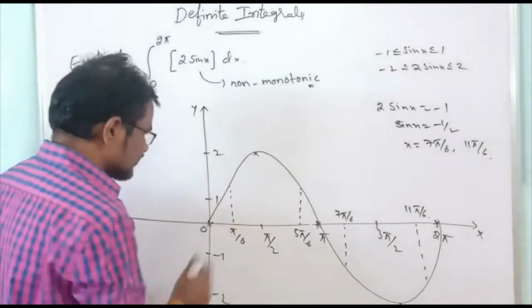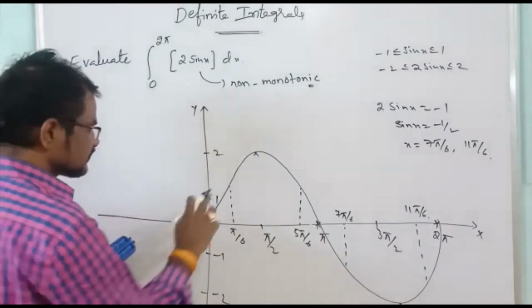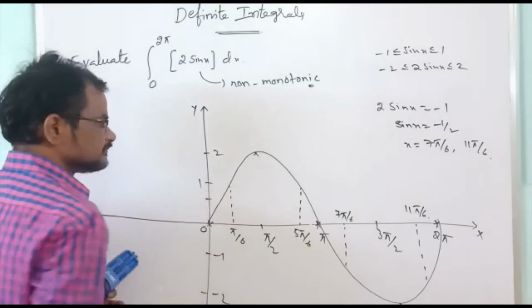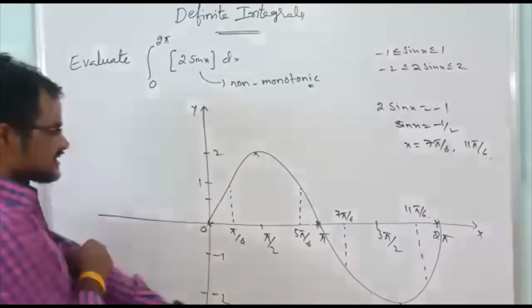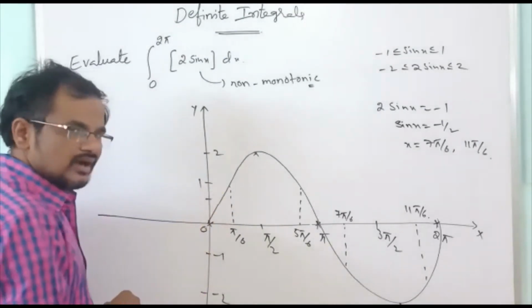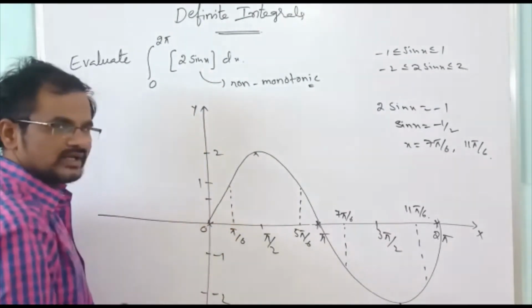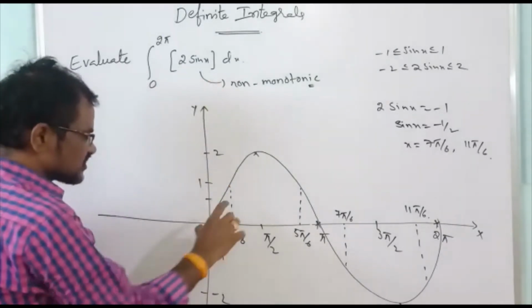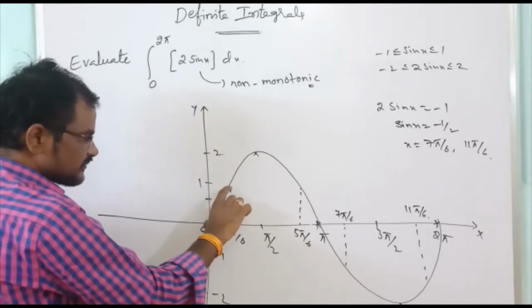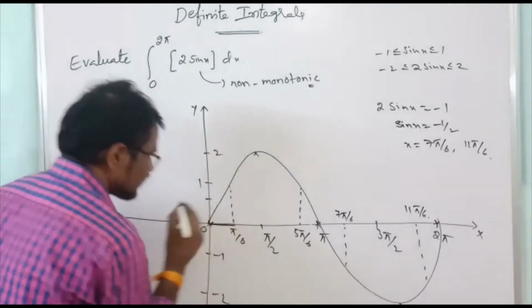Between 0 to pi by 6, the function is increasing, and the value of 2 sin x is 0 to 1. Whenever the value is between 0 to 1, the greatest integer of this function is 0 only. Okay.